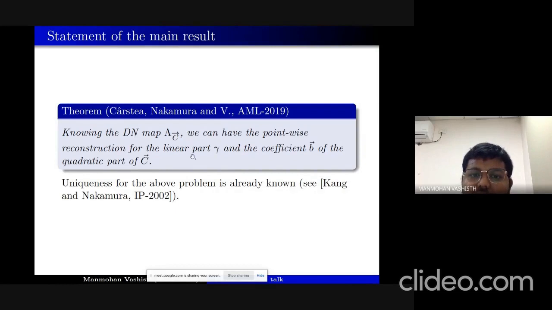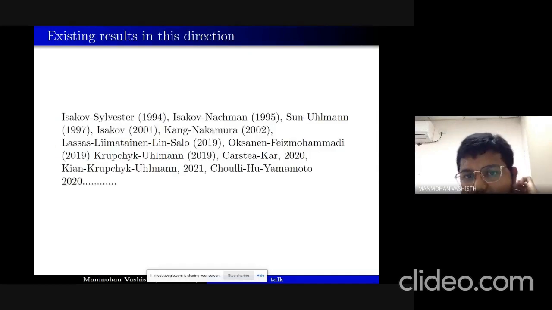So what we have given is the reconstruction algorithm. So we can calculate gamma in terms of the given data, and similarly we can calculate b vector in terms of the given data.